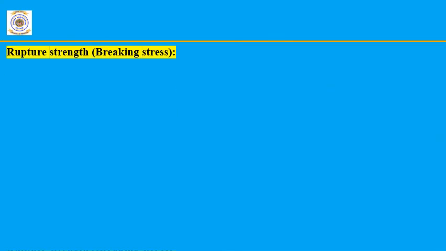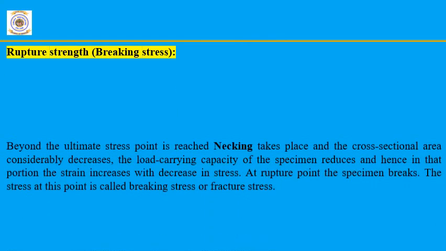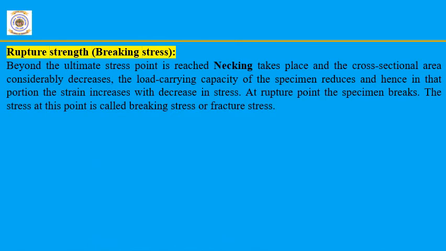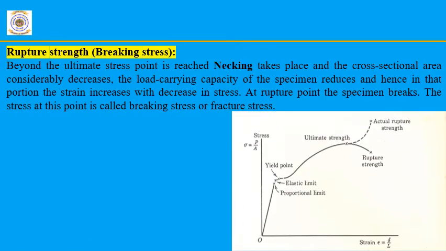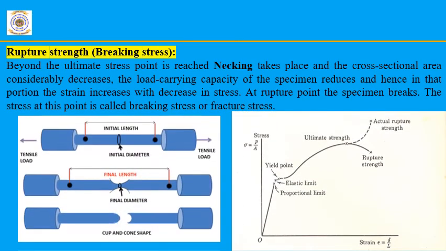So next one is rupture strength. Beyond the ultimate stress point, necking takes place and the cross-sectional area considerably decreases. So in this case, we can see there is a decrease in the cross-sectional area, whereas the gauge length increases, and also the load carrying capacity of the specimen decreases.